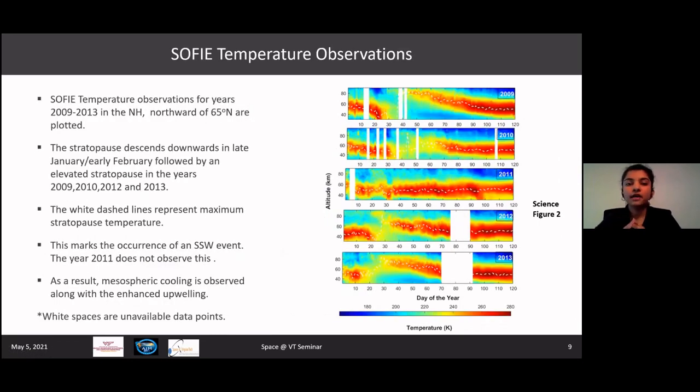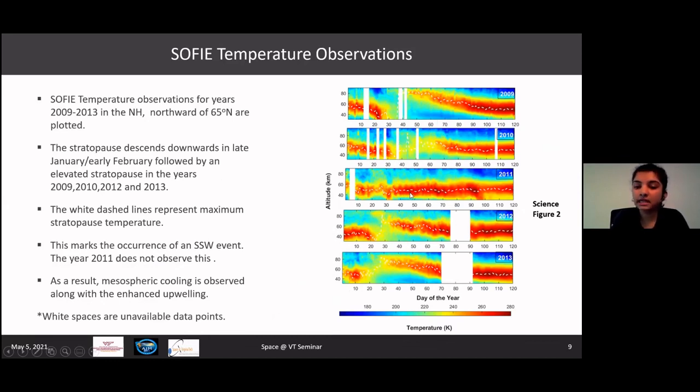The other way to categorize an SSW event is by the temperature measurements. We can see there are 5 different years with the time series of temperature measurements here. At the beginning of the year for 2009, we see that the stratopause slowly goes down, and within a few days' time, it elevates to a height much more than its usual climatological height. Similar is the case for 2010. It is not as strongly evident in 2010 as for 2009, but it is still present.